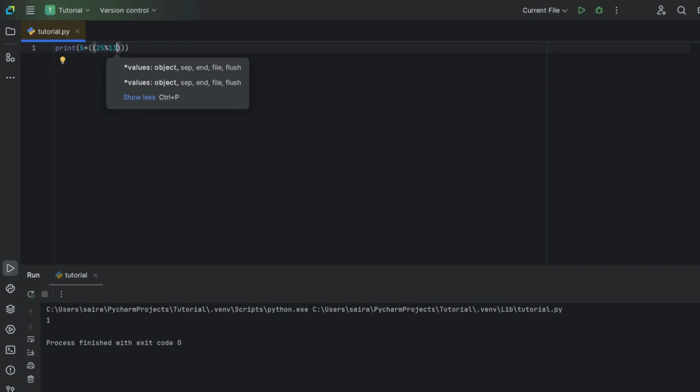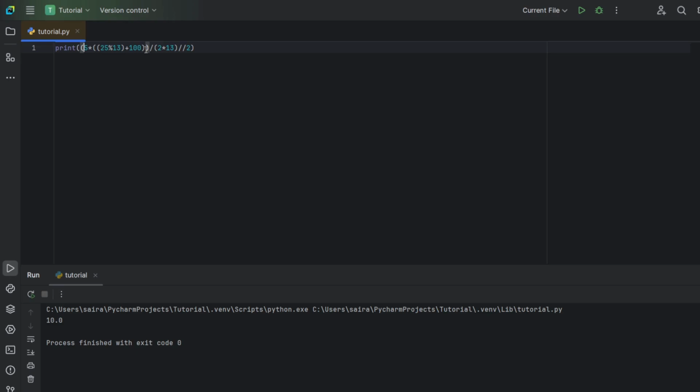Now let's go outside of this parenthesis and add 100, and let's completely go out of this parenthesis, divide by 2, again open a parenthesis, 2 multiplied by 13, and then let's head on over here, divide by 2. Thus, from this, we understand that the expressions inside the parentheses always come first.